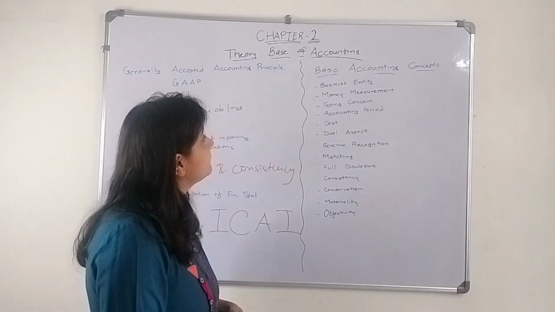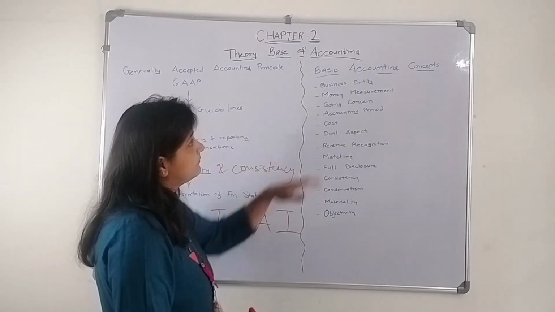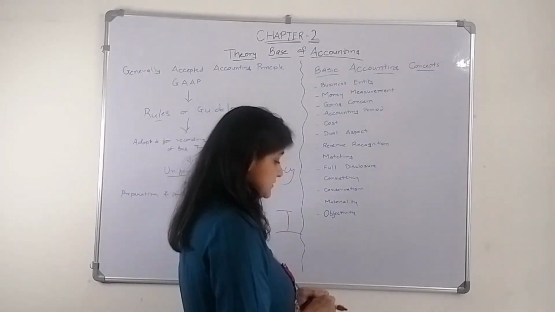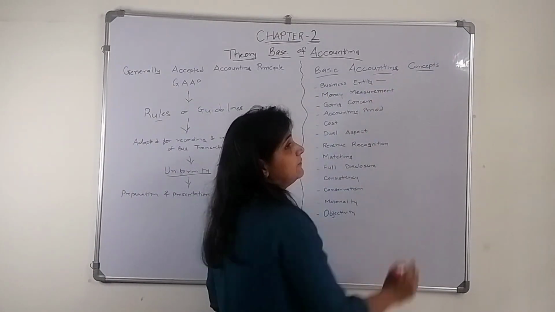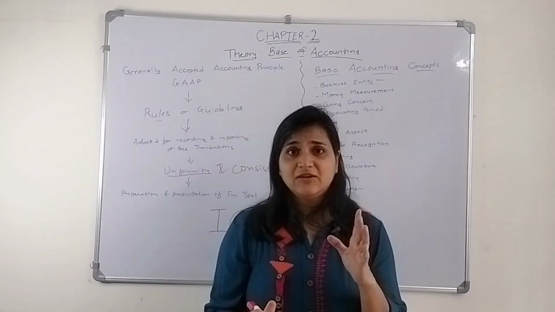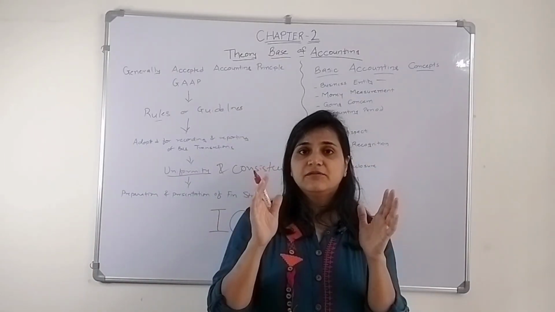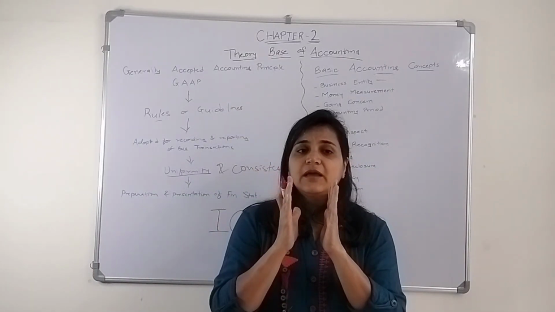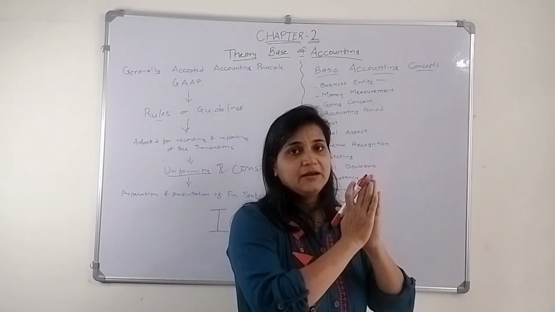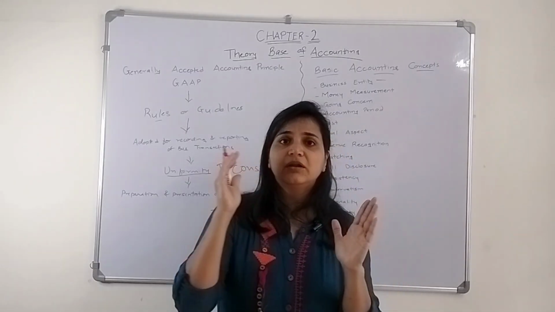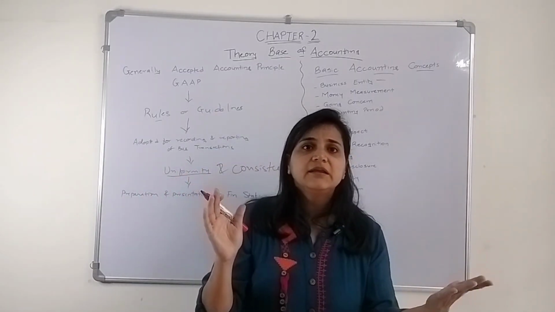Okay, so the first accounting concept is the business entity concept. As I said earlier, when a business is being formed, the entity is a separate legal entity. The owner is different, the entity is different.